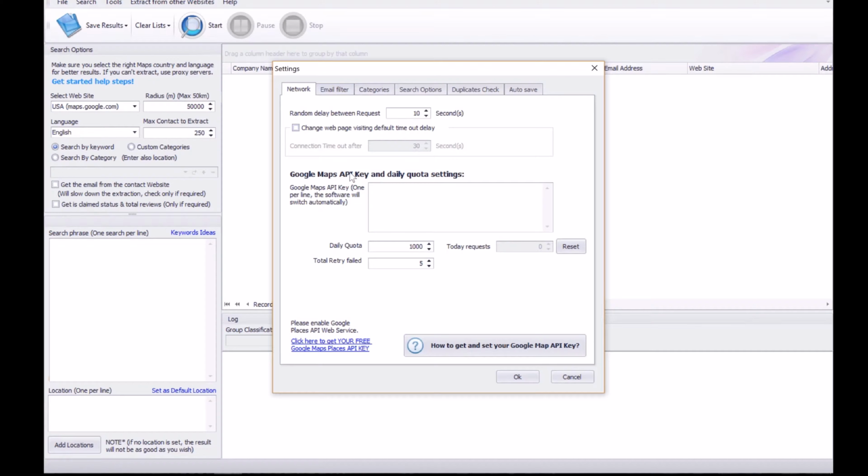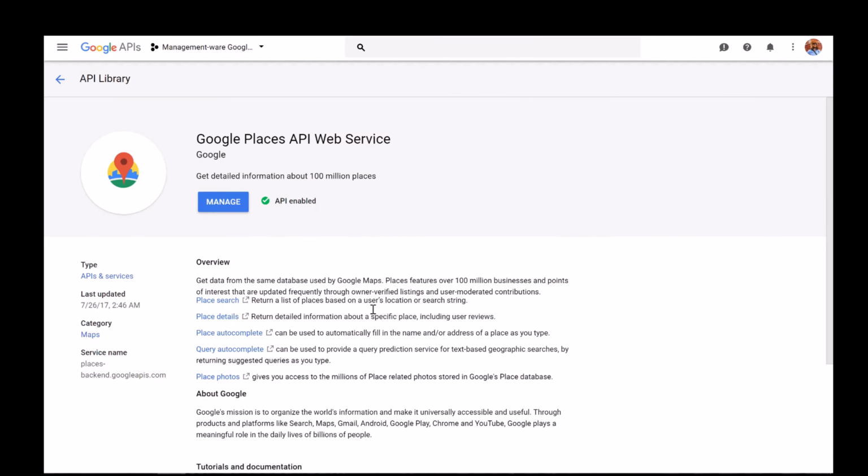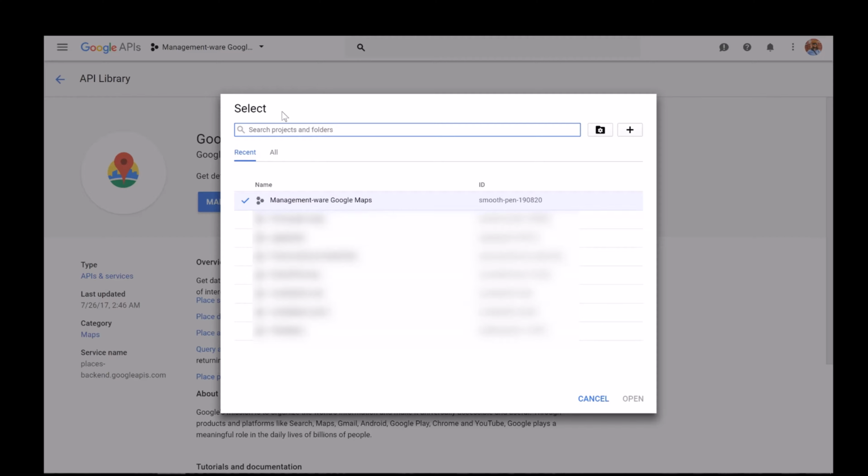Previously, Google didn't allow this form of scraping, but now they allow it because they know people are going to do it anyway. So what we want to do is click here to get our own Google Places Map API. It should open up this screen or perhaps a login screen. You basically need to create a Google account for this. Then you need to click up here and select this option. You're going to create a new project. So go ahead and create a project.